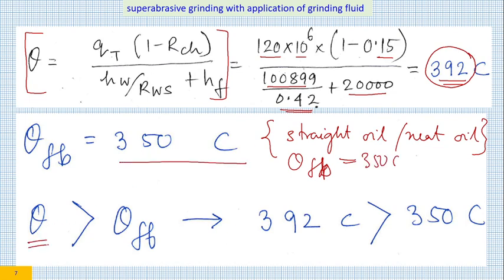That means your estimated rise in temperature is more than the flame boiling temperature. So this approach is no longer valid. Why is it not valid? Because you have taken a value of HF. But if your flame boiling temperature is less than the rise in grinding temperature, flame boiling will take place. There would be a vapor layer between the grinding fluid and the grinding zone. So heat transfer would be heavily affected. It would deteriorate, and for that reason HF cannot be 20,000.